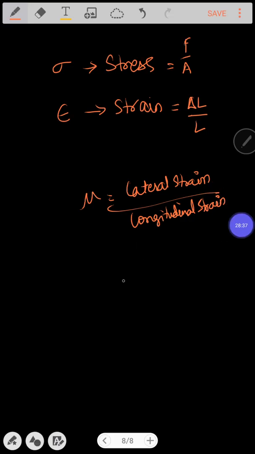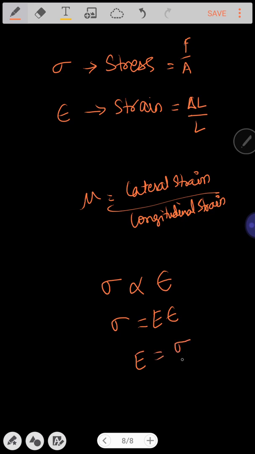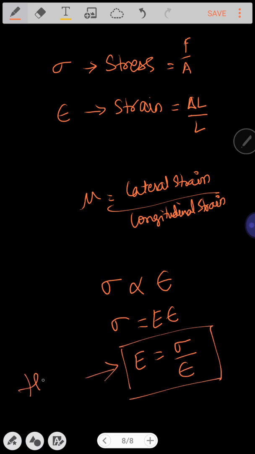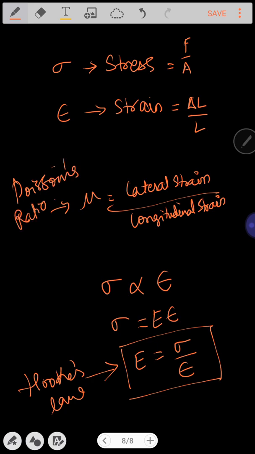Hooke's law says the stress is directly proportional to strain. After removing this proportionality, we introduce Young's modulus of elasticity as the constant, given by the ratio of stress by strain. This is Hooke's law, and this is Poisson's ratio. Hooke's law is obeyed for all materials up to the elastic limit.